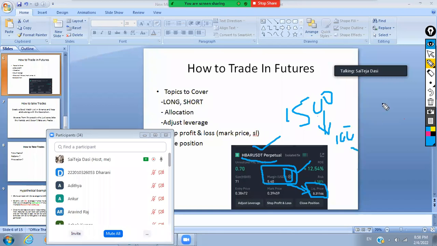Now HBAR has moved up, so you can remove around $550 from this trade, and the loss percentage will be calculated upon the $50 trade you have. So of the total $600, you removed 550, and 50 was remaining. So the profit and loss will be upon this $50 itself, and the liquidation price will also change.